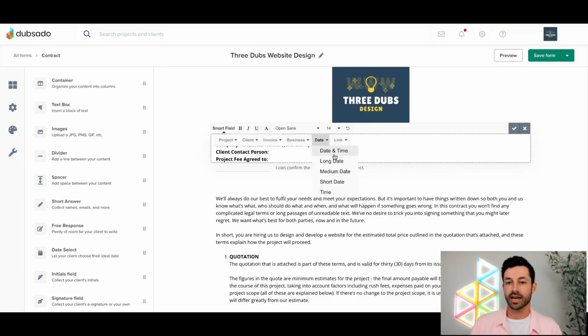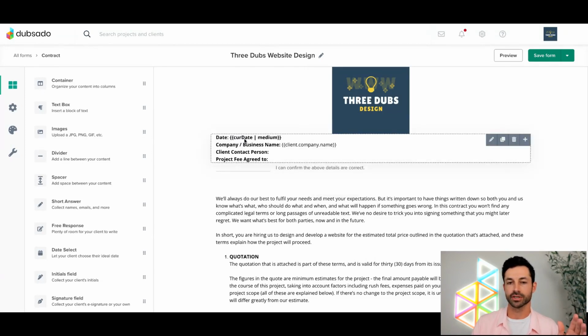So if you wanted to do date and time, it's going to be listing the dates as well as the time. And then the medium date would just be the same sort of dates that I'm displaying right here. I'll show you when we get to a project what those different smart fields look like, Lori. That's probably a better way to do it, since right now, if I click out of this, it's just showing me the smart field. It's not going to populate what that information is there.